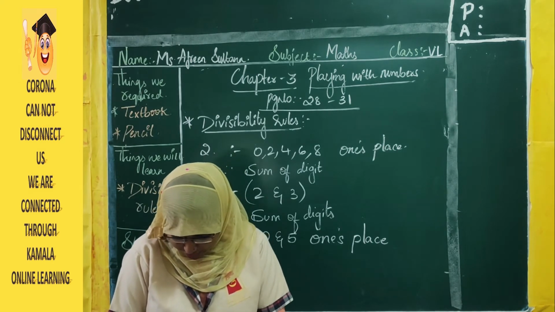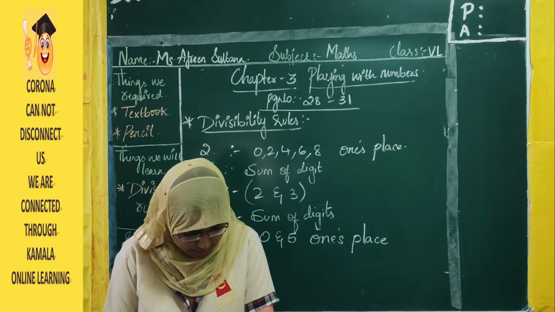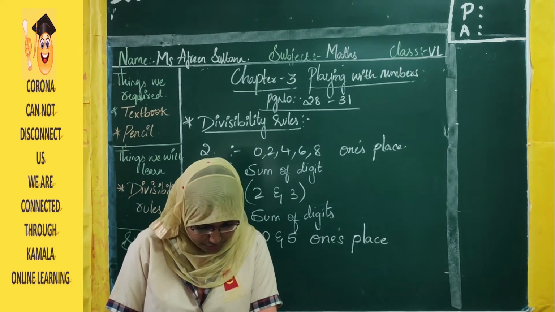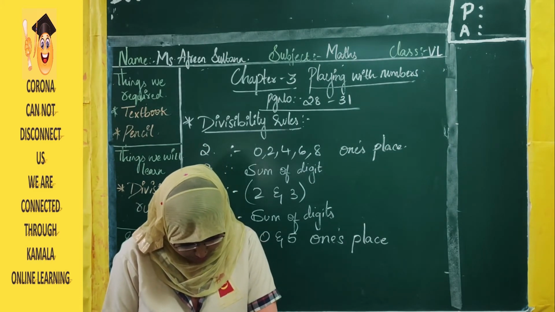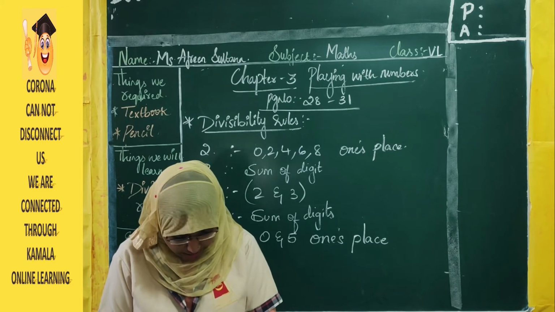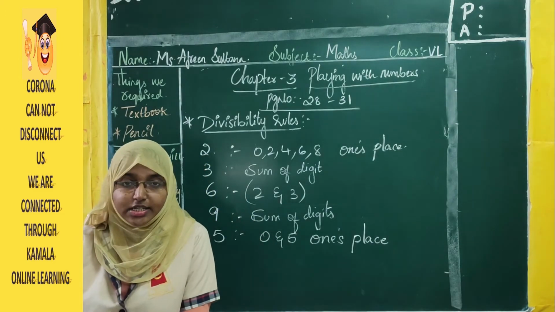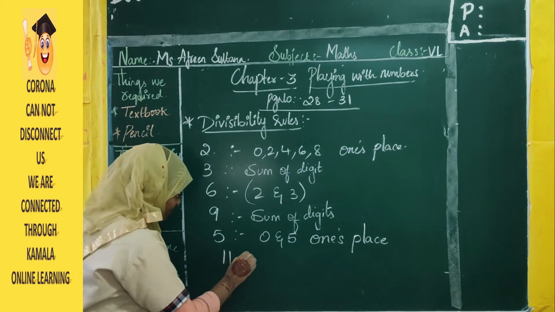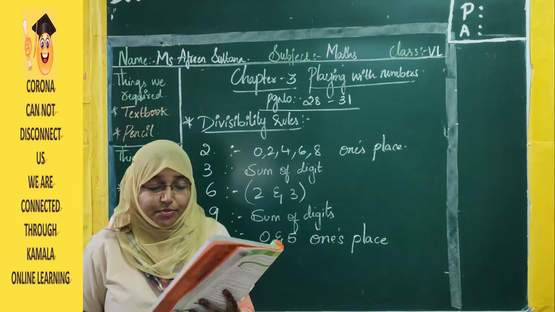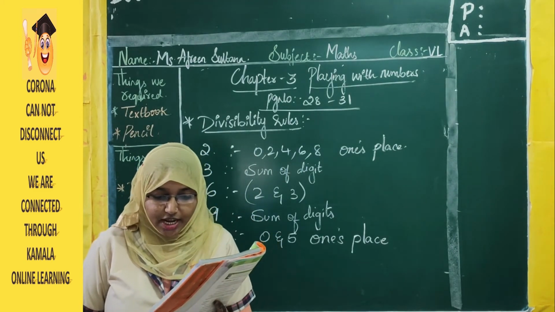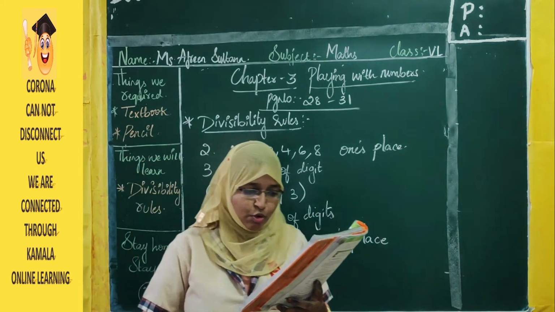And the last rule, divisibility rule for 11. So what is the divisibility rule for 11? A given number is divisible by 11 if the difference between the sum of the digits at odd places and the sum of the digits at even places, counting from left to right, is either 0 or divisible by 11. See here they have given a small example.